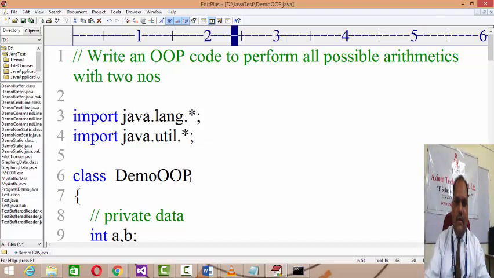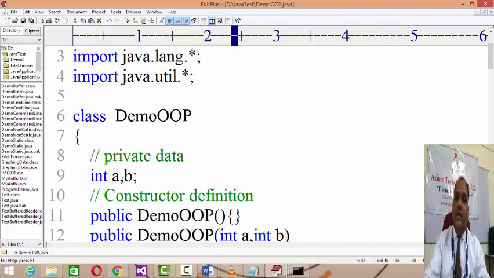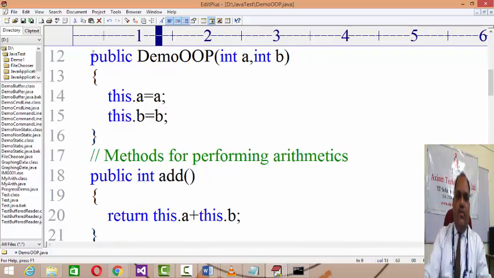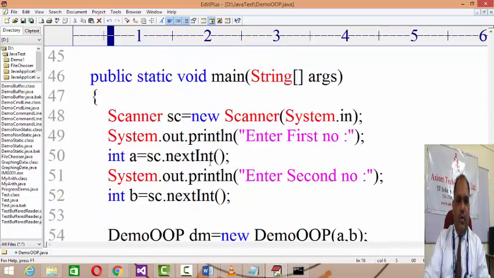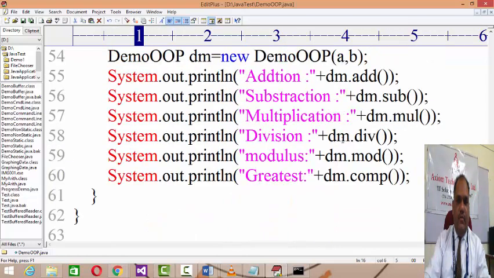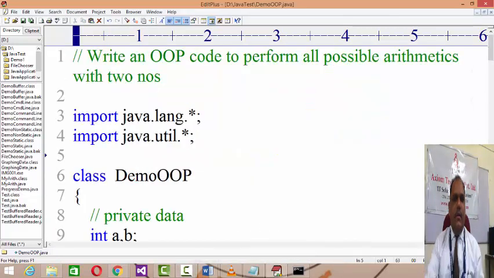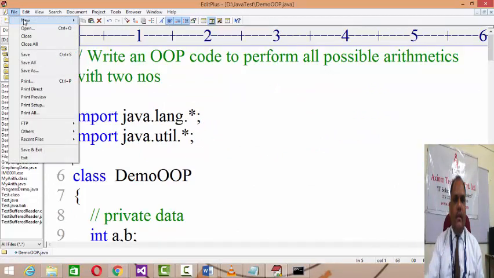But now in this case, whatever the class definition is given to you, you have to firstly create and declare the private data. Then by using a constructor you need to initialize them, and then by using methods you need to process that data, and then in this manner you are giving a call to it, right? Okay, hope you understand the first OOP code.